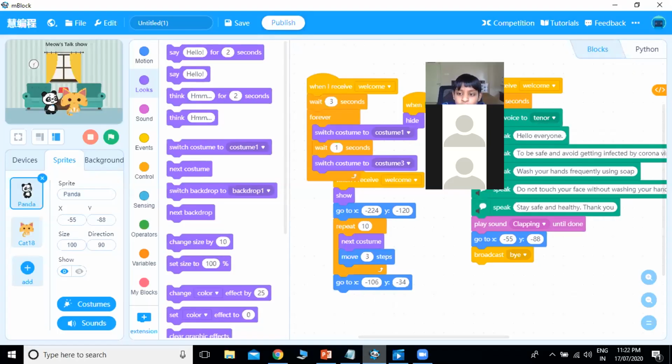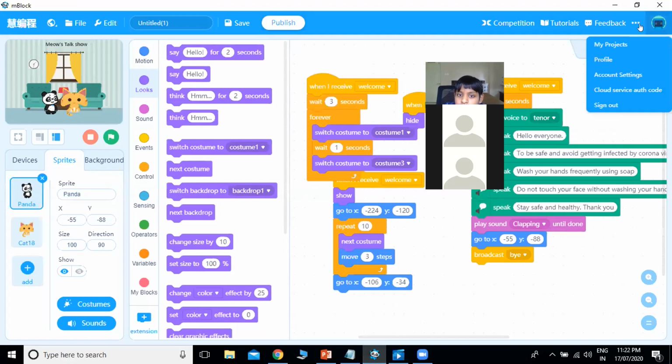Okay, ma'am, how to make the blocks for speech? See, first of all, you have to log in for this. There is one icon on the right top corner of your screen. You will log in with your email address and password.